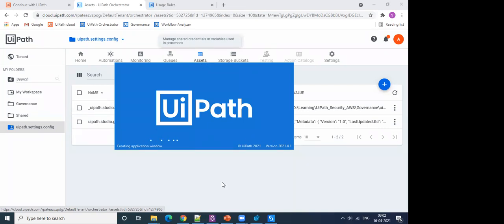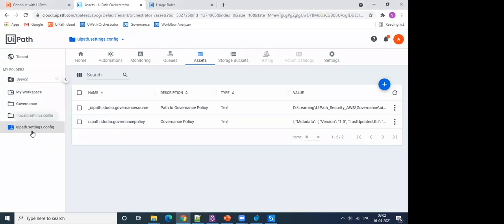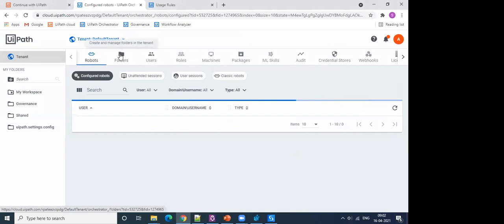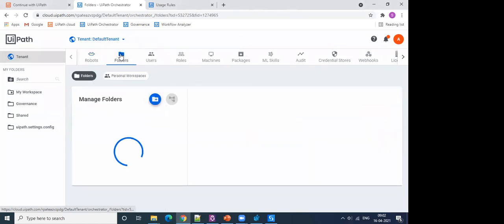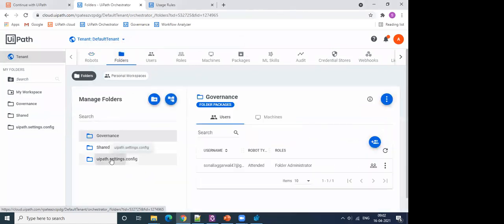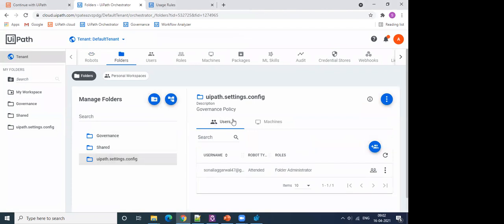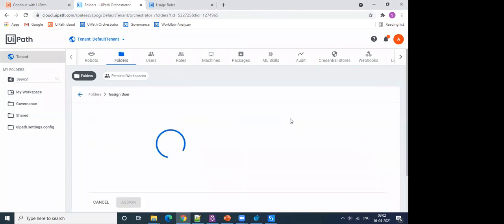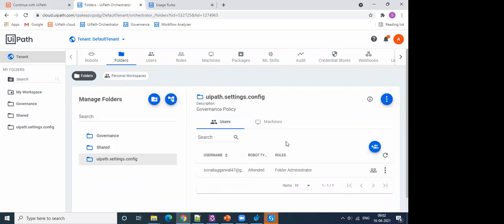Why I'm saying that: for a modern folder, how do you apply policy to different users? You go to this folder, there is a Users tab, you click, assign a user, provide their name, then provide a role, and then assign. So whatever users you assign to this folder, the policy would automatically get applied to them.